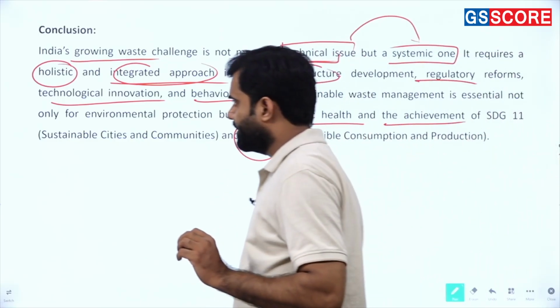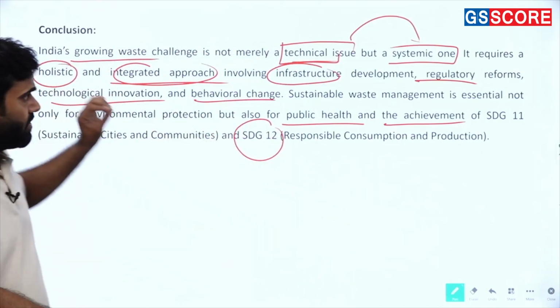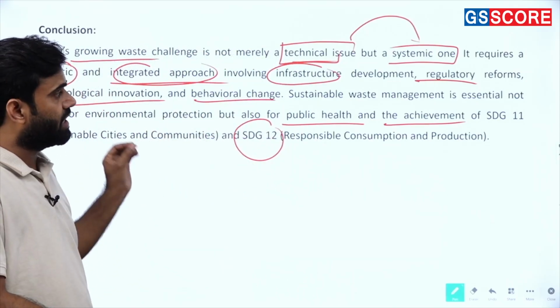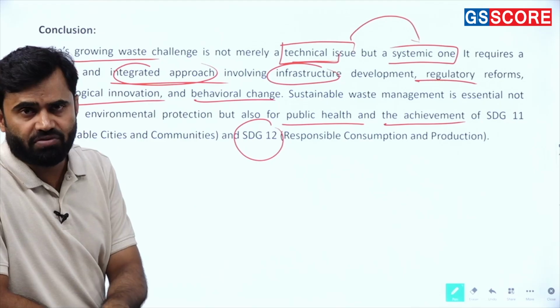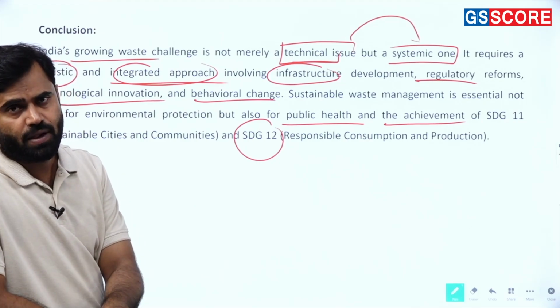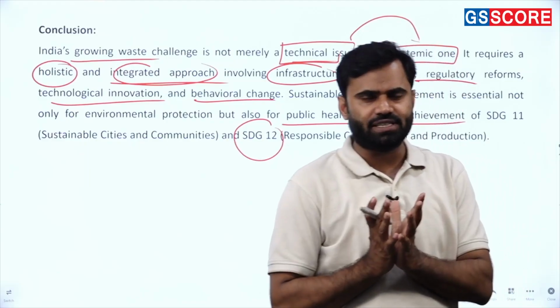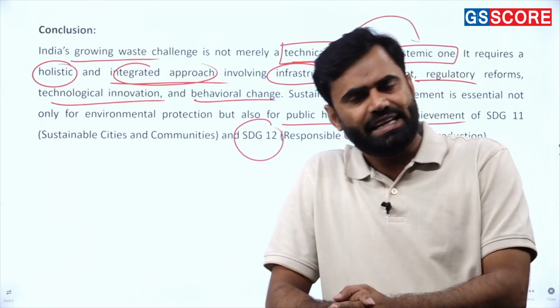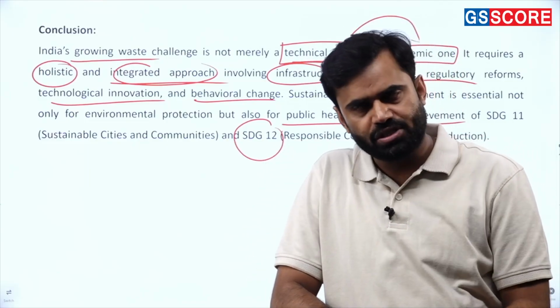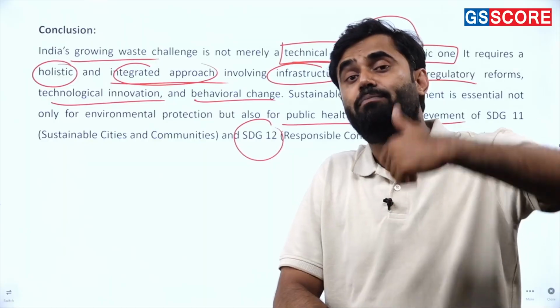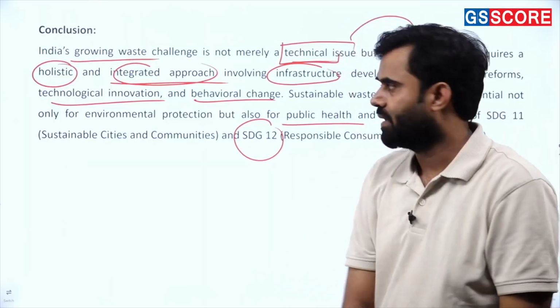You will find there in the introduction I mentioned the solutions and mentioned the importance. I also mentioned the global frameworks. So this is the conclusion, because this whole question is a problem-solution based, analytical question where you have to provide the best or a better way.